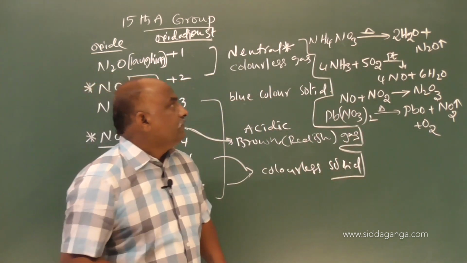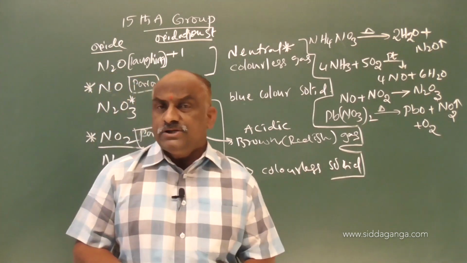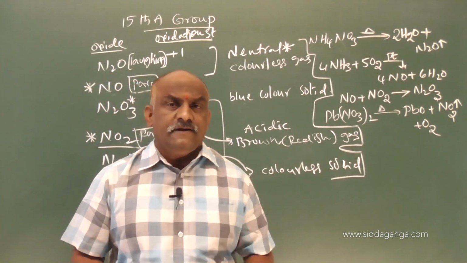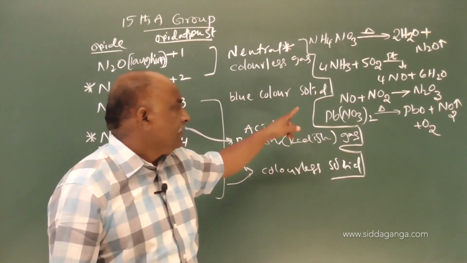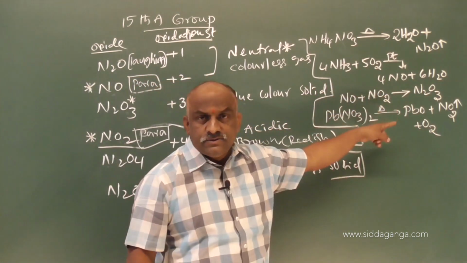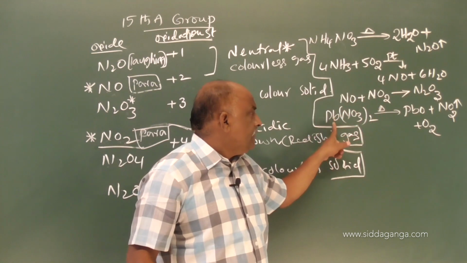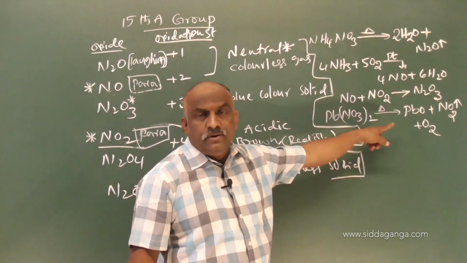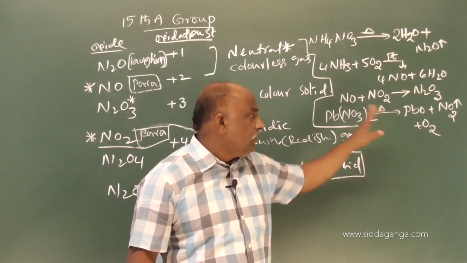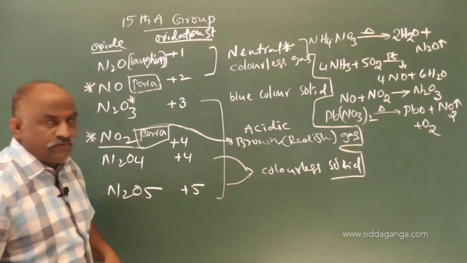Make a note. First preparation, decomposition of ammonium nitrate, nitrous oxide; oxidation of ammonia, nitric oxide; NO plus NO2 gives rise to N2O3; and Pb(NO3)2, lead nitrate, gives rise to PbO plus NO2 plus O2. And the fifth one is there, that is